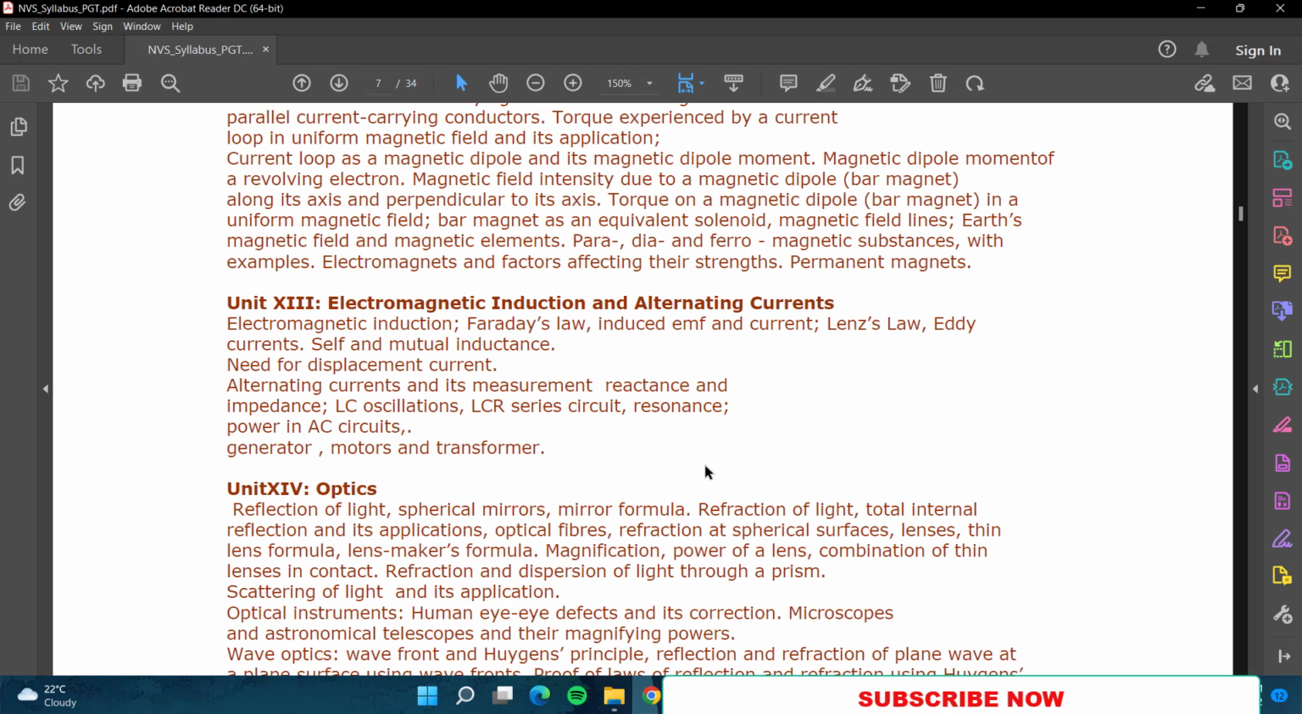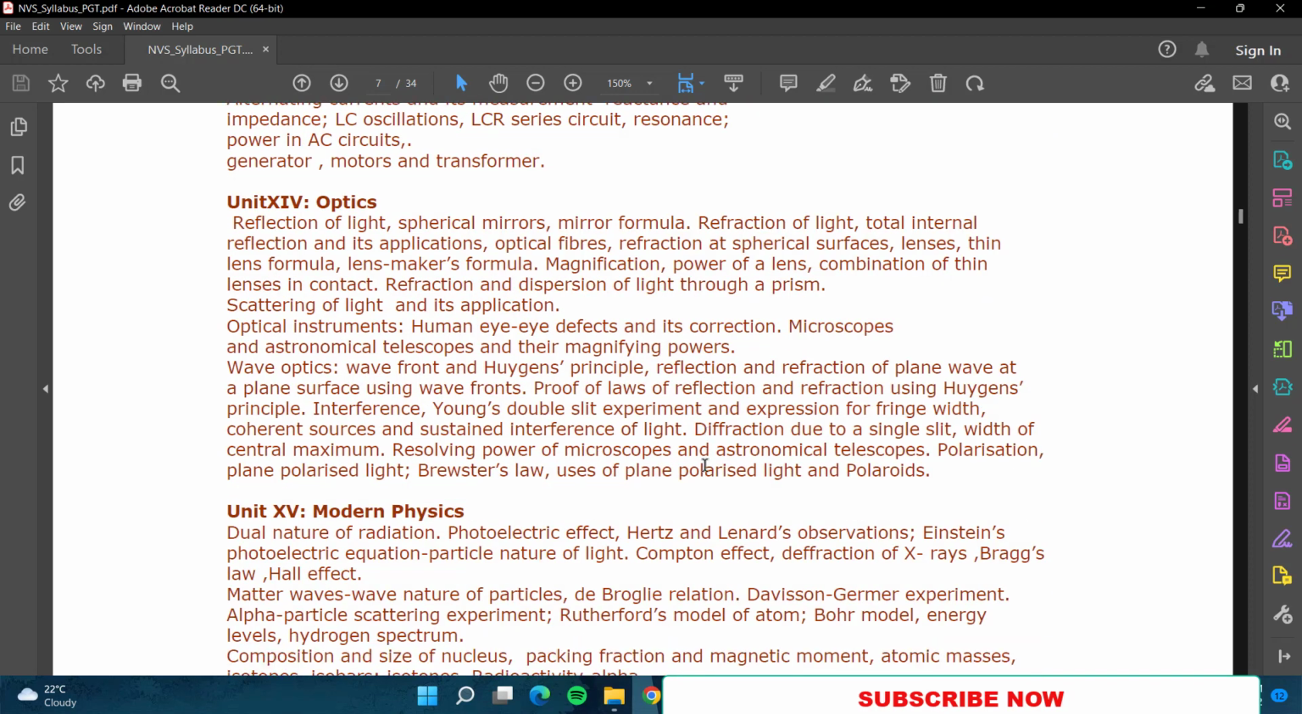Then electromagnetic induction and alternating currents. Then optics. Optics, it is going on. Optics, 3 lectures I have already uploaded for HSTR people, that means high school teacher recruitment aspirants, according to that syllabus. Now only 1 lecture is remaining, that is the theories of light. That I will finish. That also I will upload. If you want, you can go and watch it there.